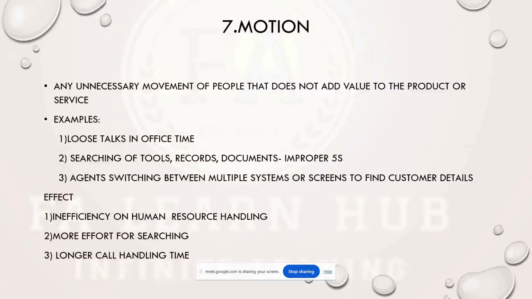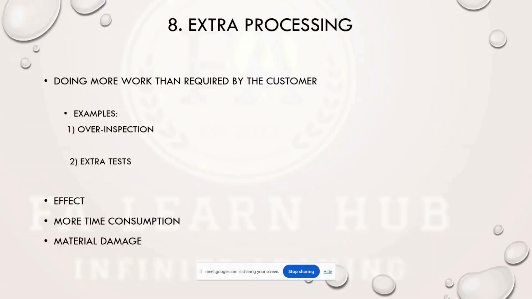Next waste is extra processing. Extra processing is doing more work than is required by the customer. For example, if an ESS test is not requested as a customer requirement, I don't need to do ESS, but if I am doing ESS, that is an extra task, over inspection.